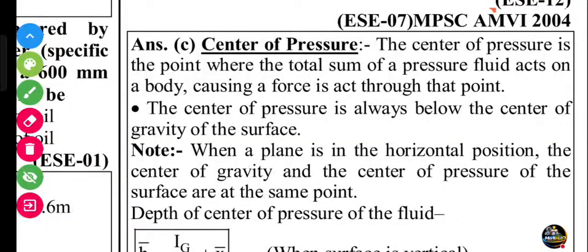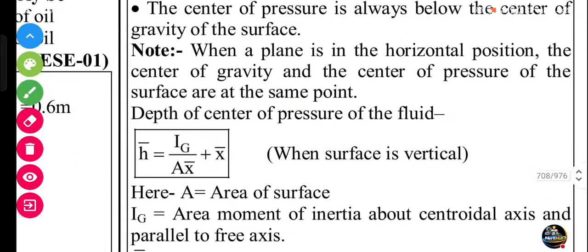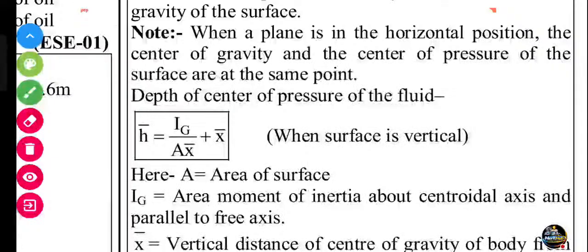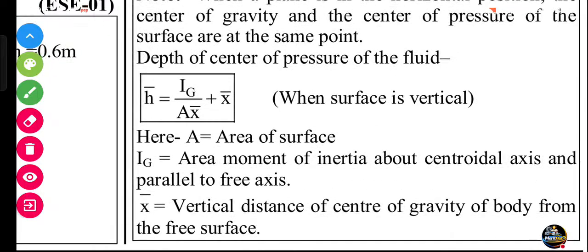Center of the pressure. The center of pressure is the point where the total sum of the pressure of the fluid acts on a body, causing a force to act through that point. The center of the pressure is always below the center of the gravity. When the plane is in the horizontal position, the center of the gravity and the center of the pressure of the surface are at the same point. This is the formula of the center of the pressure. Distance h bar is the distance from the free surface to the center of pressure.